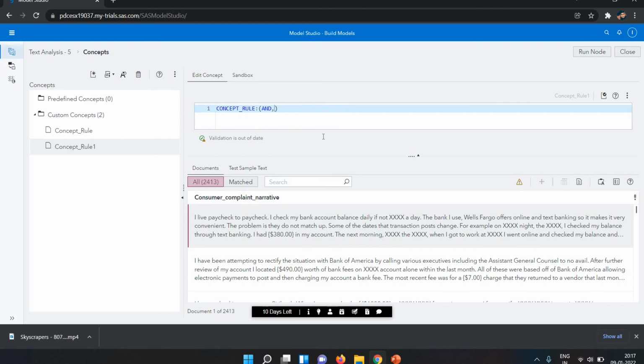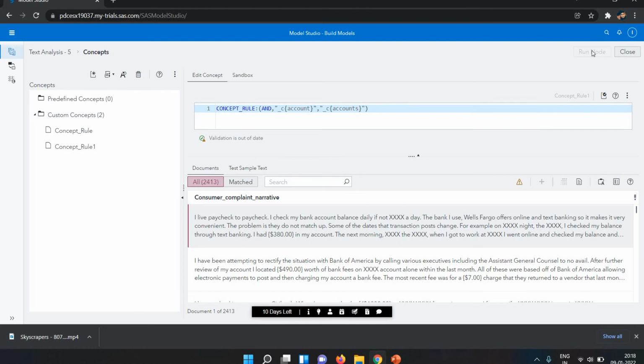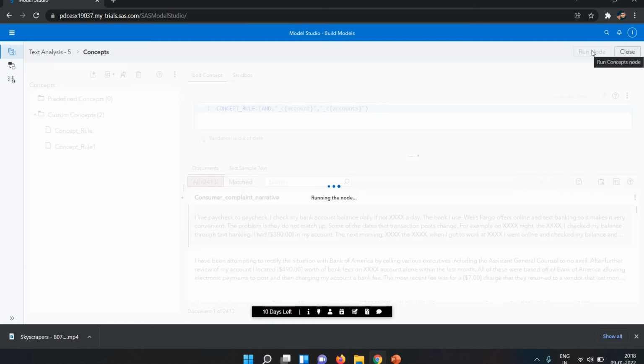Sorry, in the and I write this. If I write the same, but if I change this to and, now let's see the result. Then it will match both. If both values are available there, then it will show the result.